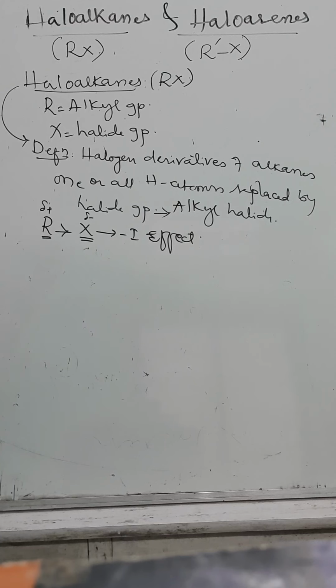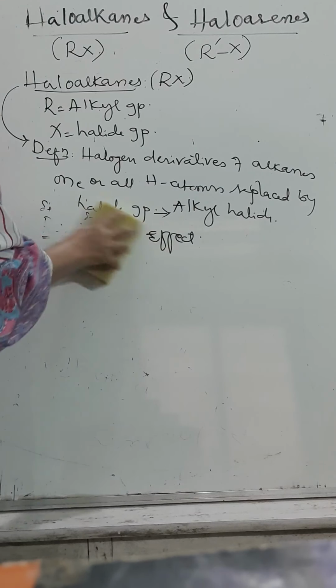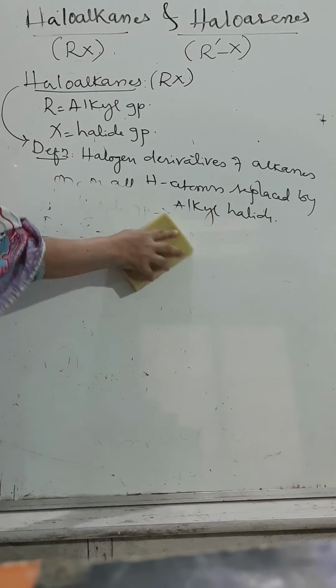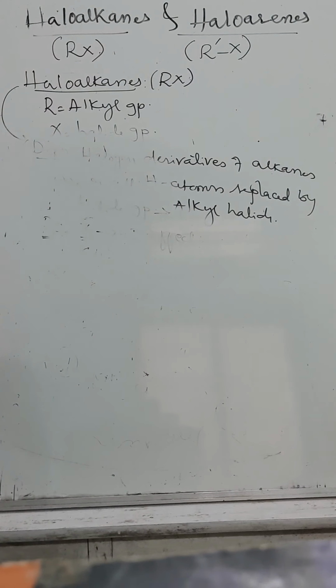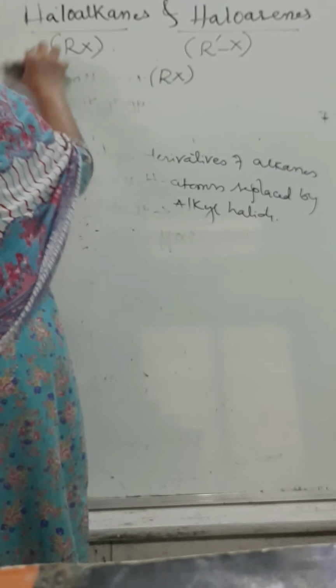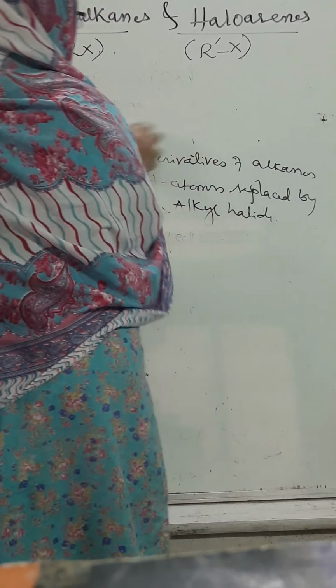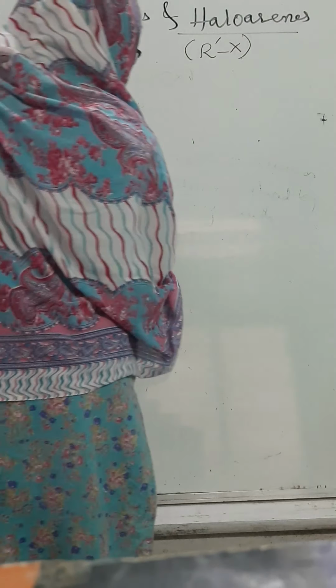Now we'll see on what basis they are going to be classified. The first classification is based upon the number of halogen atoms, as monohalogen, dihalogen as well as polyhalogen derivatives. Another way is based upon the nature of carbon atom. One more way is based upon what, tell me? Based upon hybridization. Okay, children, we'll see one by one. So let us move to the first classification, based upon the nature of carbon atom. All the classifications we need to discuss in detail one by one with examples.